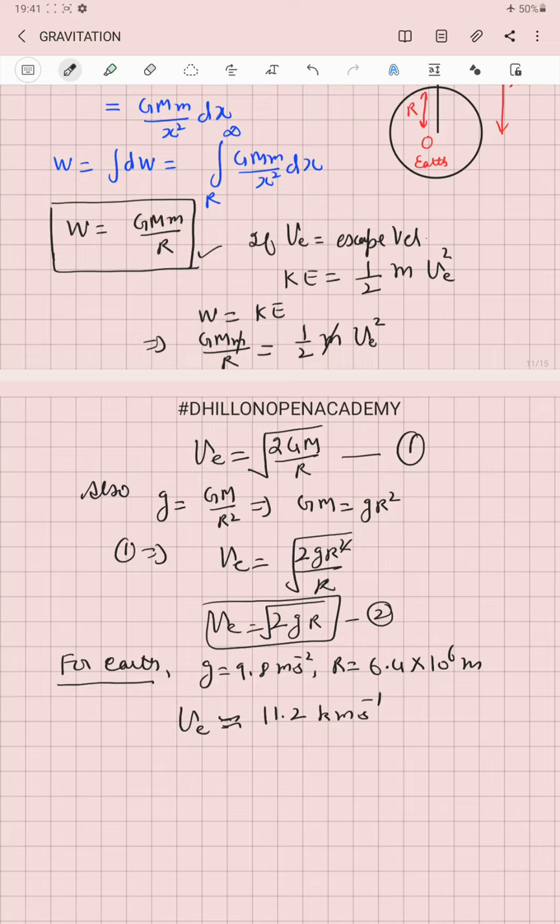Remember, this is the least velocity, for which we derived the simplest expression by just comparing potential energy with the kinetic energy. But we also know that when the body moves up against the gravitational pull of the earth, it has to do some work against air friction also. So in actual practice, whenever rockets are fired or satellites are fired to orbit around the earth, their escape velocity must be greater than 11.2 kilometer per second.